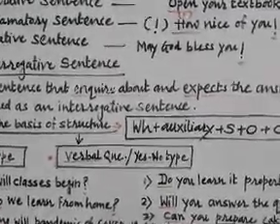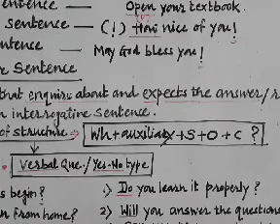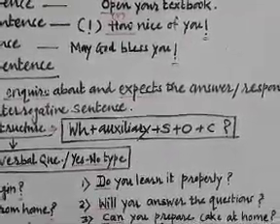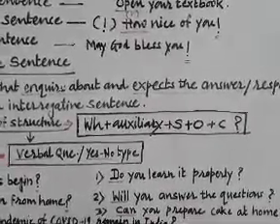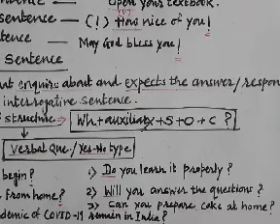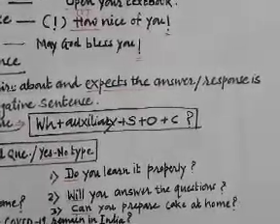Now the second type, that is verbal question or yes/no type question. As I discussed with you earlier, it is more popular as a yes/no type question among the students, because its answers are mostly in yes or no. That's why these questions are called yes/no type questions. The noteworthy thing here is that it is without any WH word like who, what, when, why, which, and so on.